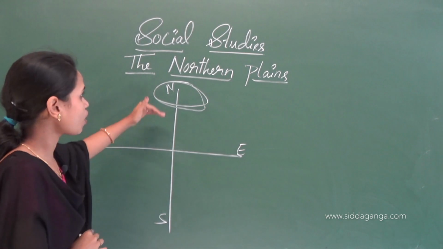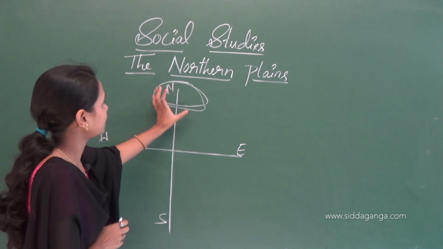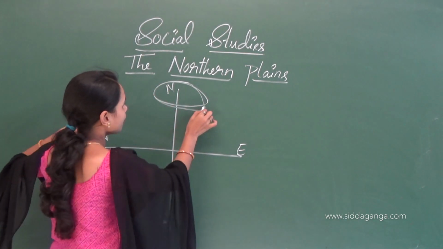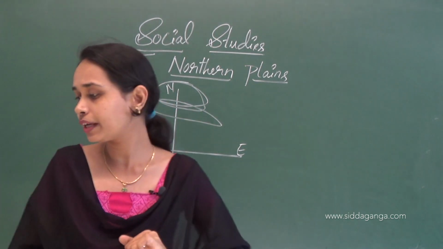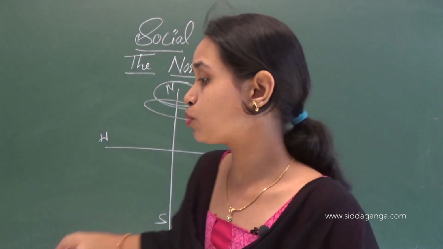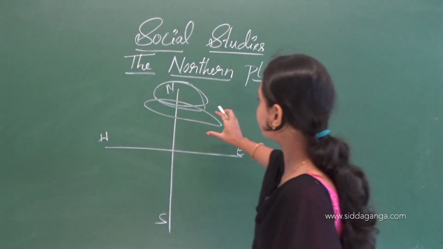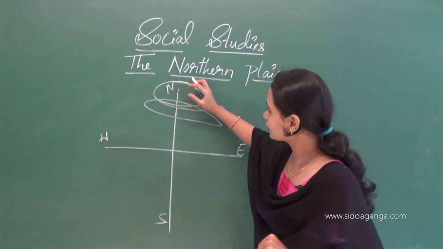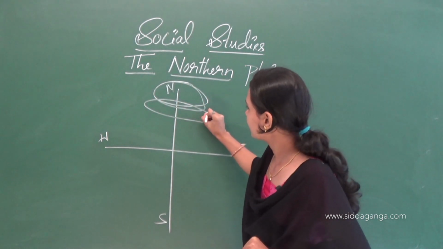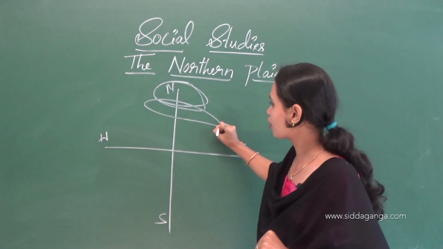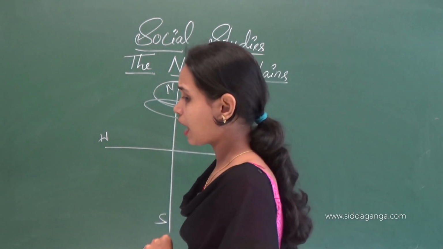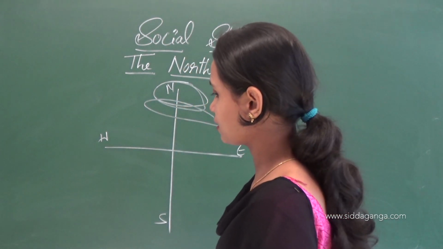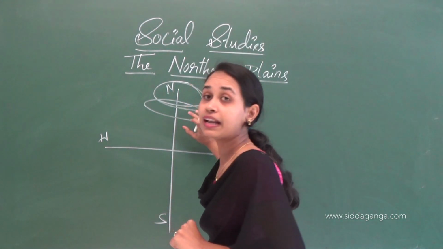So after the Himalayas, next one is northern plains. The northern plains lie toward the south of the northern mountains. Unlike the northern mountains, this region is flat and level.